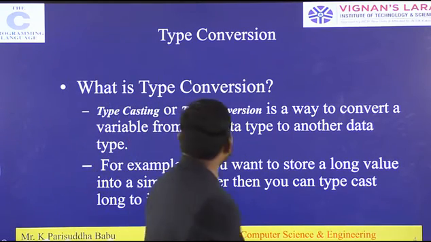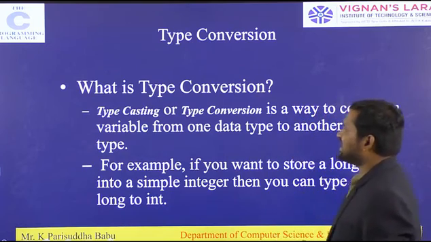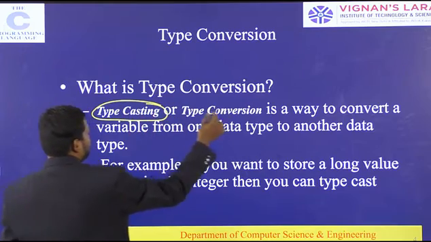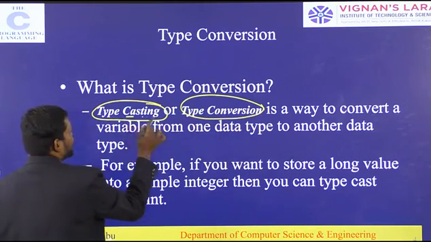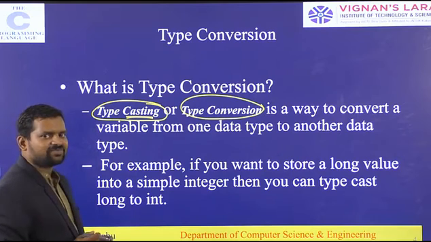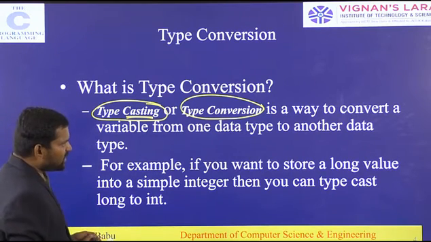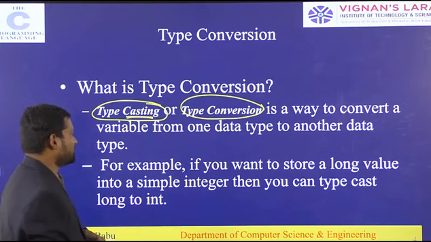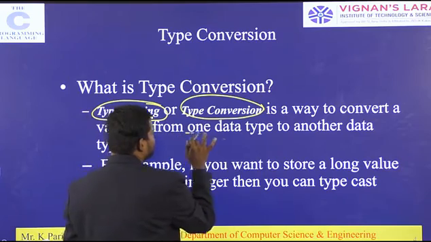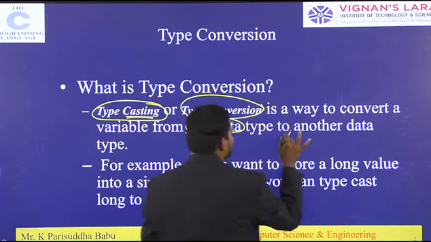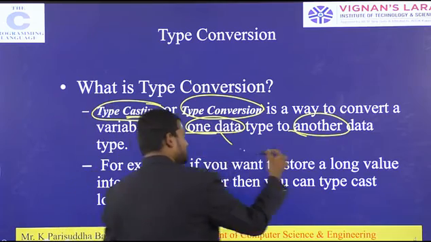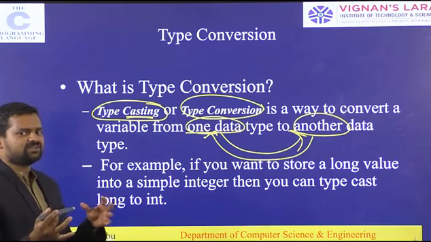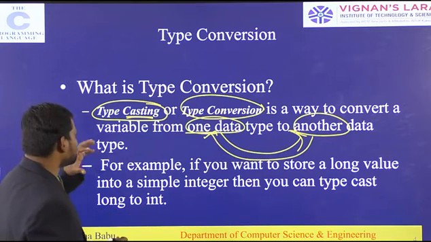See, what is the type conversion? Type casting or the type conversion. Another name of type conversion is called casting. Type casting is a way to convert a variable from one data type to another data type, or another data type to one data type. Conversion in between the data types. So that is called the type conversion.